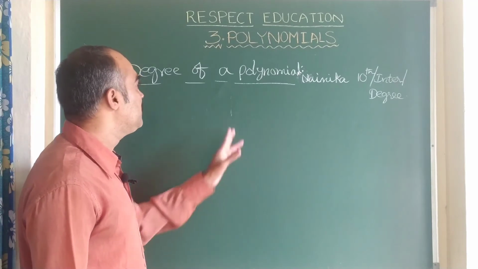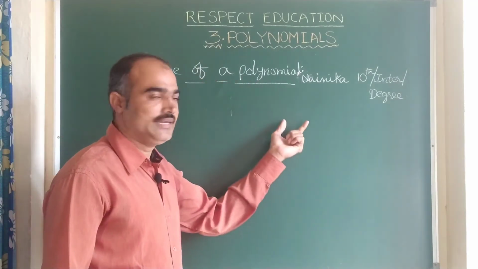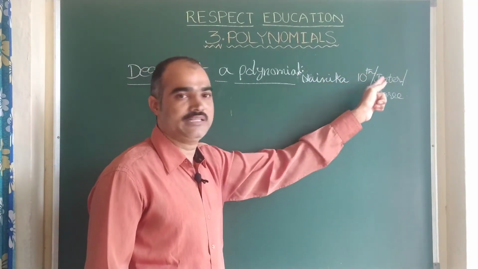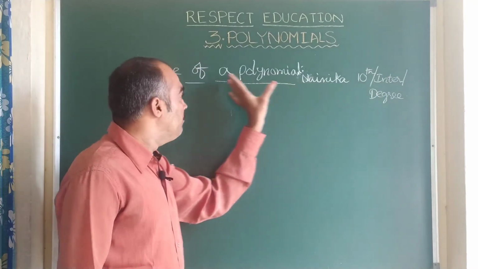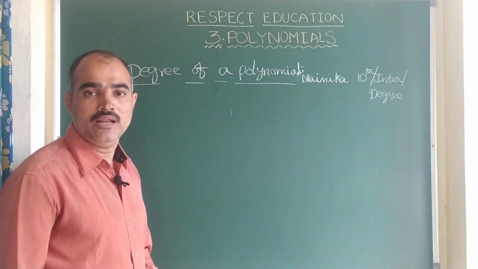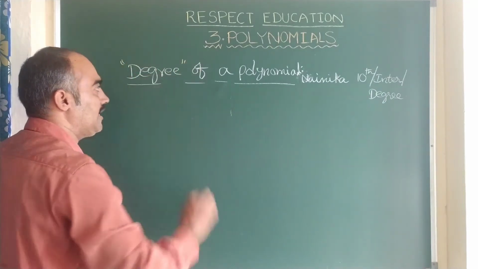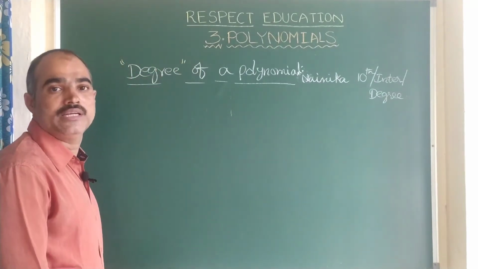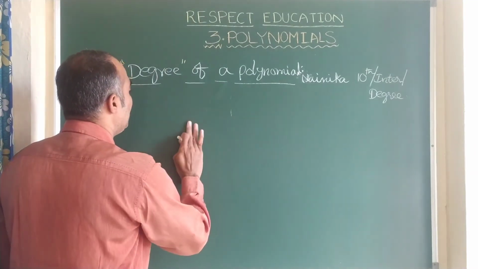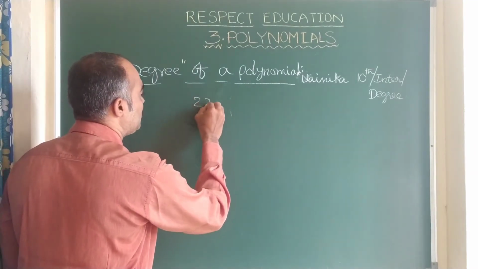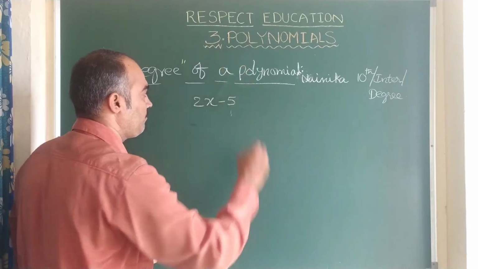Don't think that a polynomial also was in class 1, completed 10th class, completed intermediate, then came to degree. No. By observing the polynomial, we can say the degree, children. Now I will tell you how to find the degree. For example, take the polynomial 2x minus 5.